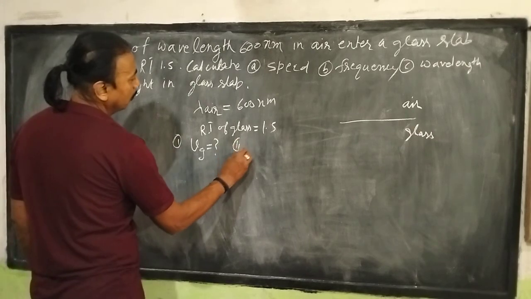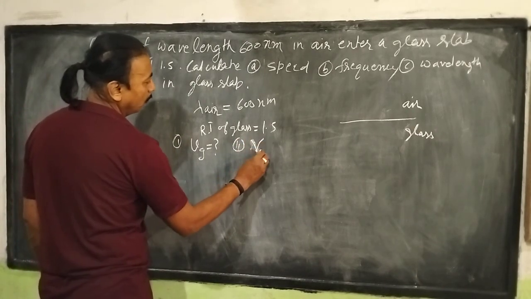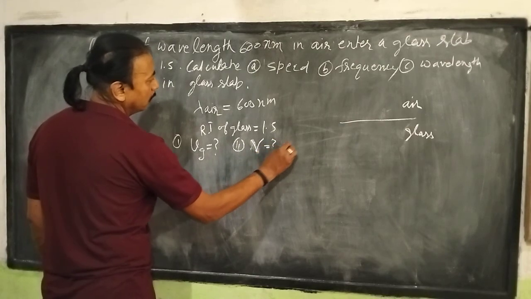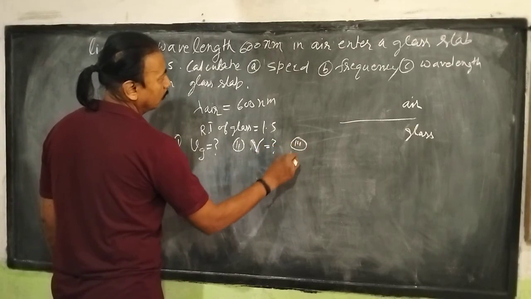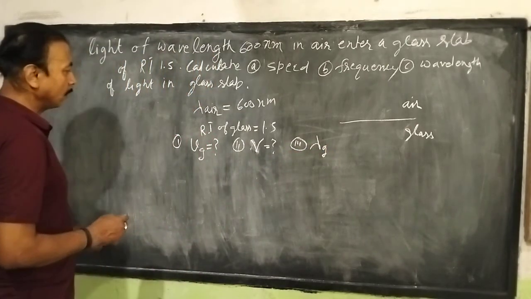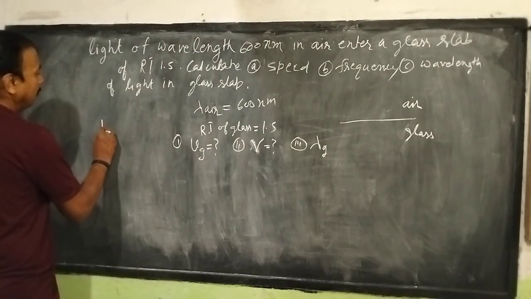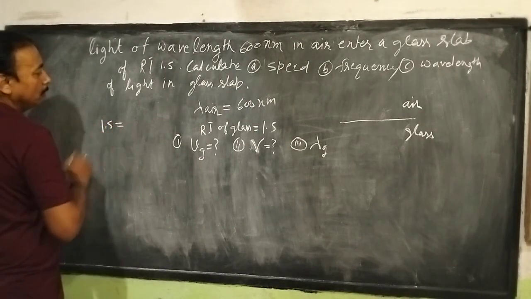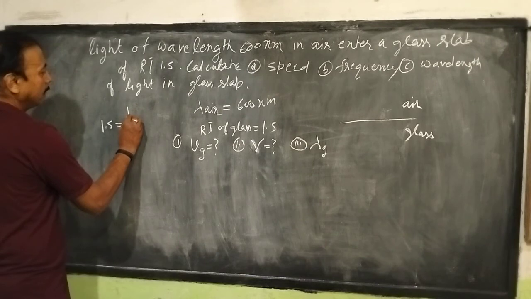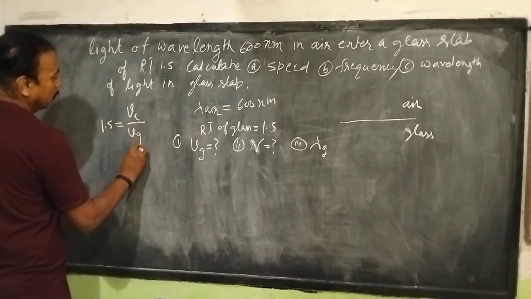second, the frequency, and third, the wavelength lambda in glass. For part 1, we can write the refractive index of glass, 1.5, equals the speed of light in air divided by the speed of light in glass.